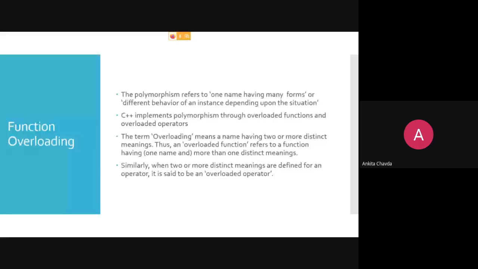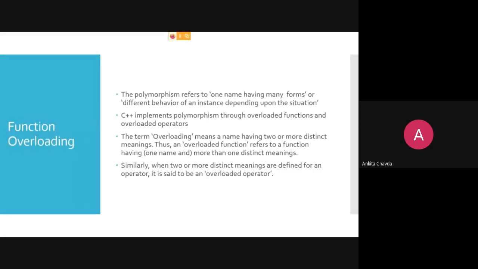This is what we have talked about many times, that is, what is function overloading. Function overloading is nothing but one name having many forms, right? Or we can say different behavior of an instance depending upon the situation. An instance can be any function. I'm having four different addition functions, right?